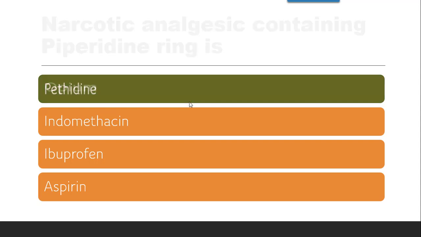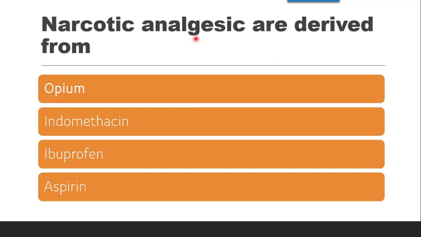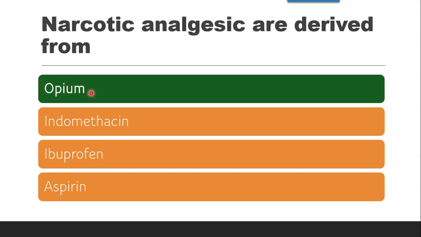Next question is, the narcotic analgesics are derived from which of these? Since again the options are indomethacin, ibuprofen, aspirin, these are not at all narcotic. So the correct answer is it is derived from opium.